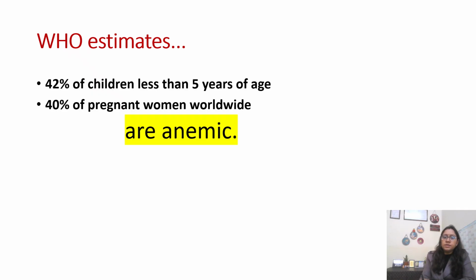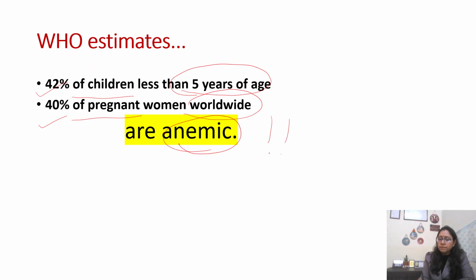So see, WHO estimates, just see the data. In the under-5 age group, 42% of children are anemic. And worldwide, among pregnant women, 40% of pregnant females are anemic. So 42% is a huge number. 42% of children under 5 years of age, and more than 40% of pregnant females worldwide, are anemic. So it's an alarming condition.